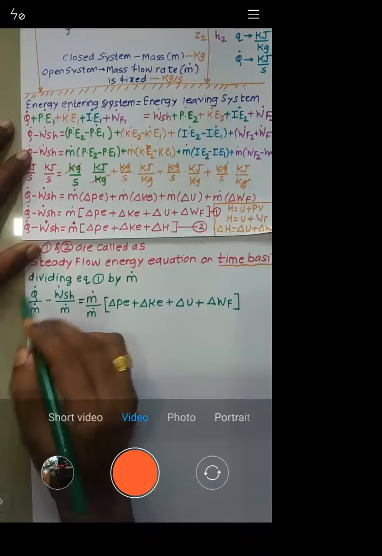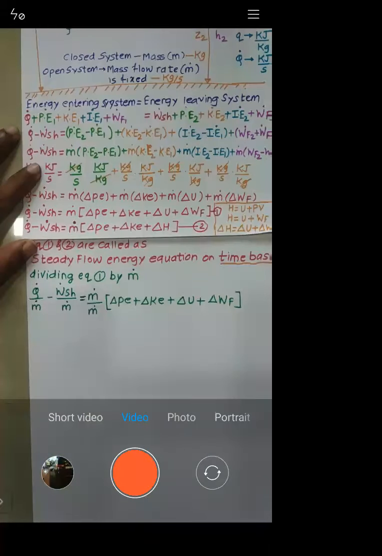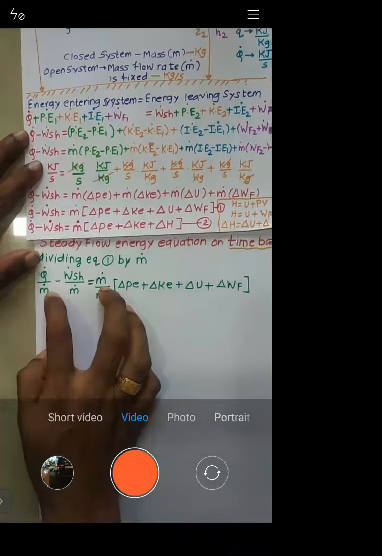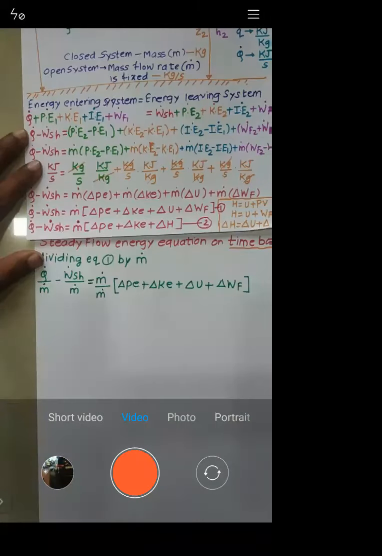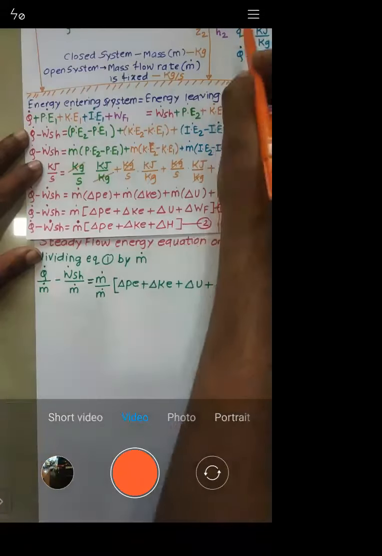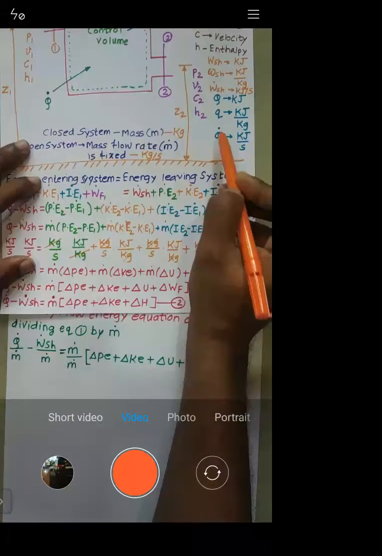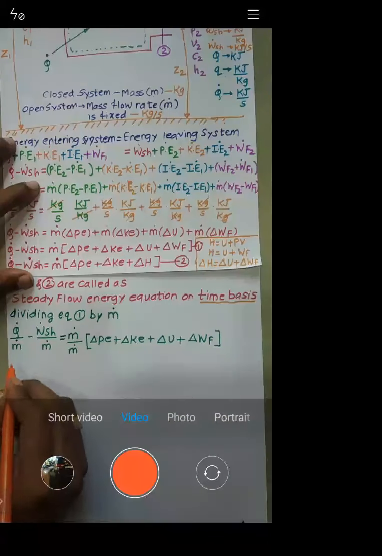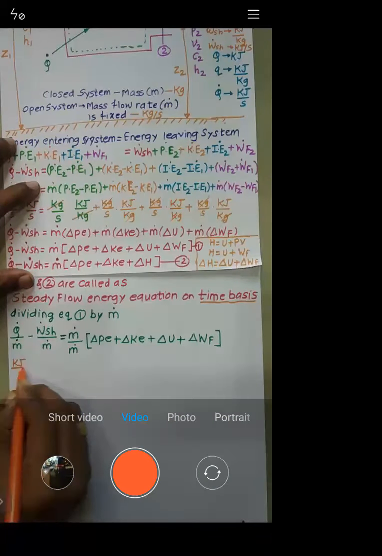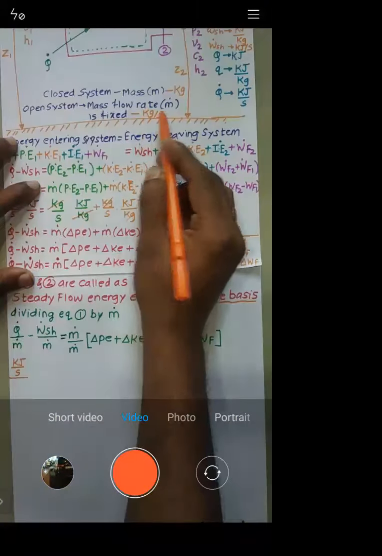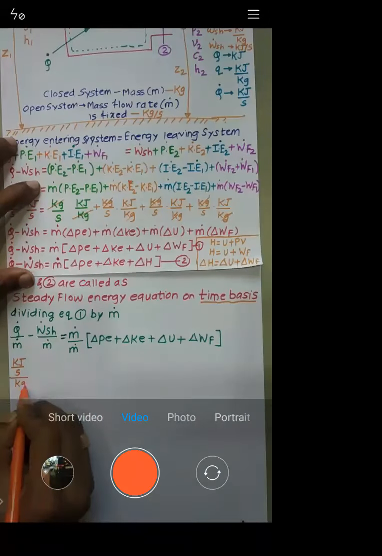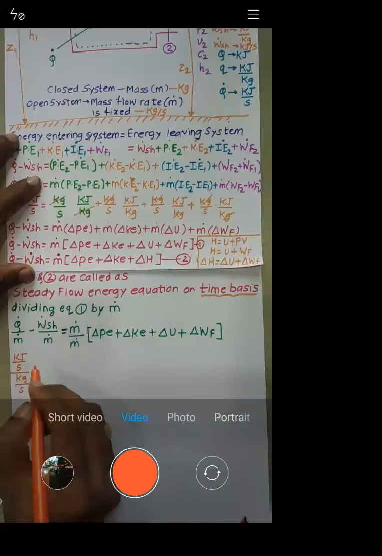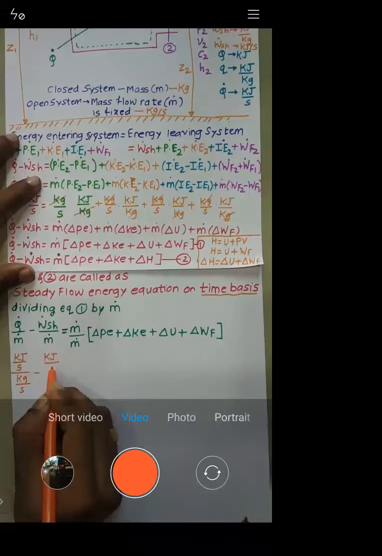Now let us see what units we are getting here, right? So see, capital Q dot by m dot. Let us check for the units. The unit for the q dot, I already told you, is kilojoule per second, right? So this is kilojoule per second divided by m dot. You can check the unit for m dot. It's kg per second, right? Similarly, w dot sh is again kilojoule per second divided by m dot. Again, this is kg per second.